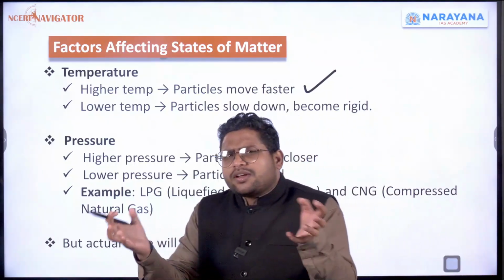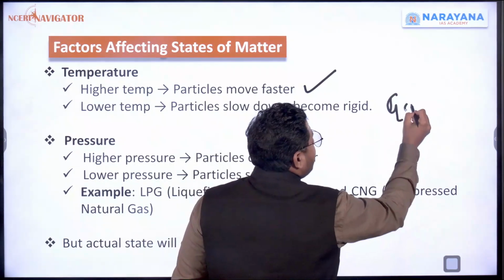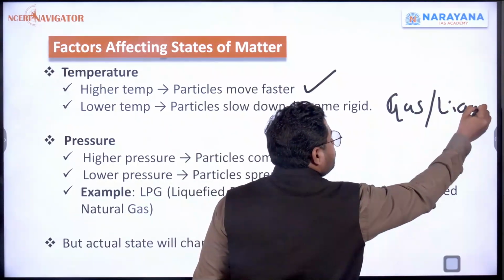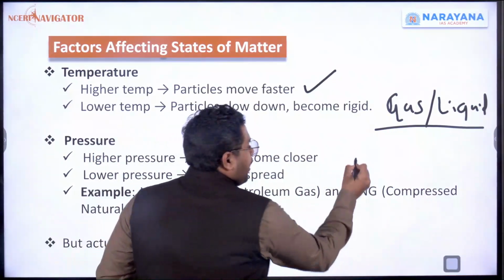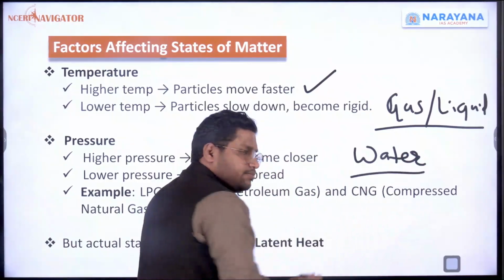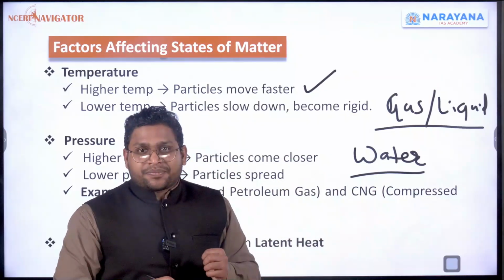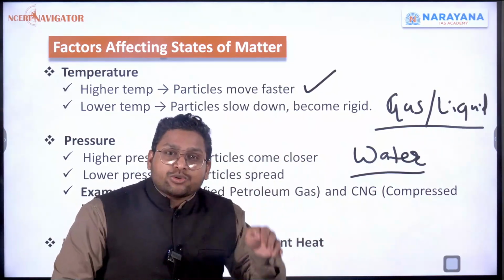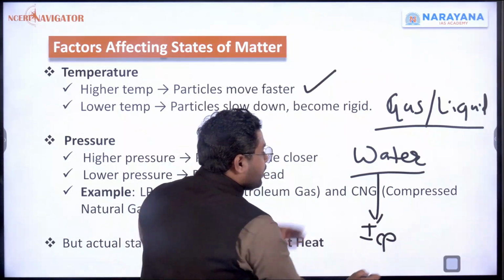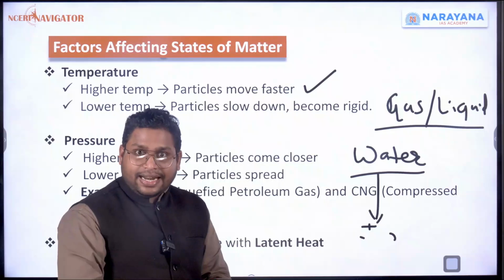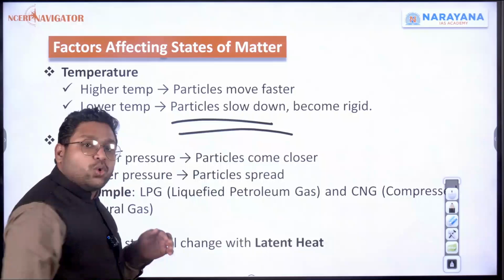And similarly, if you do the reverse thing, let's say I have taken something that is already in the gas form or liquid form, and now I reduce the temperature. So I have taken, let's say, some water, and I have put it inside a refrigerator. What is the refrigerator doing? It is reducing the temperature. So if you reduce the temperature, this water will get converted into ice, that is, liquid will become solid. Why is this happening? It is because the particles are slowing down.